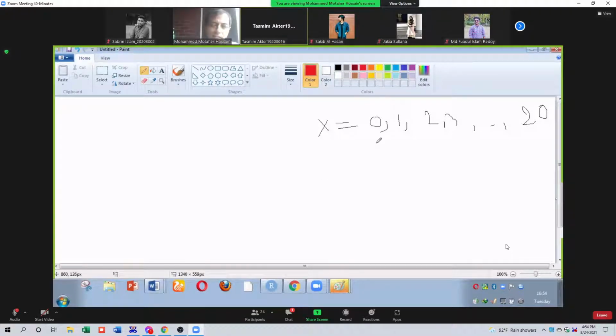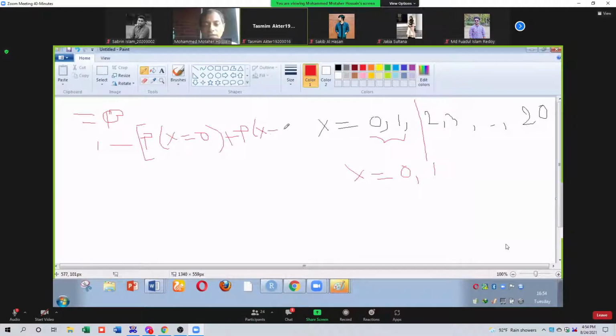But here x is less than 2. X less than 2 means what? X takes the value 0 or 1. Clear? Yes, sir. That means this is equal to 1 minus the probability of x equal to 0 plus the probability of x equal to 1. Clear? Did you understand or not?